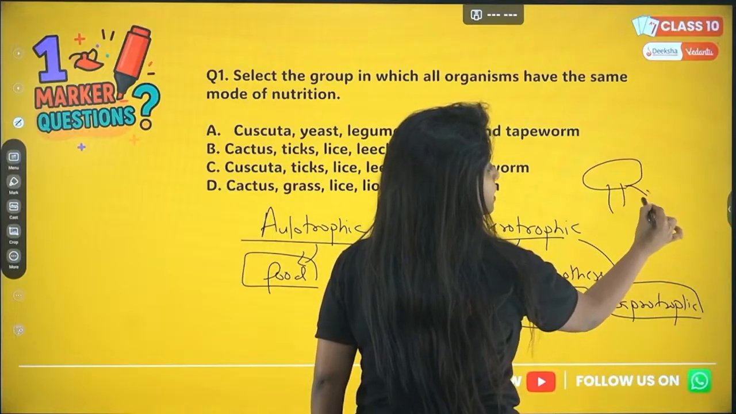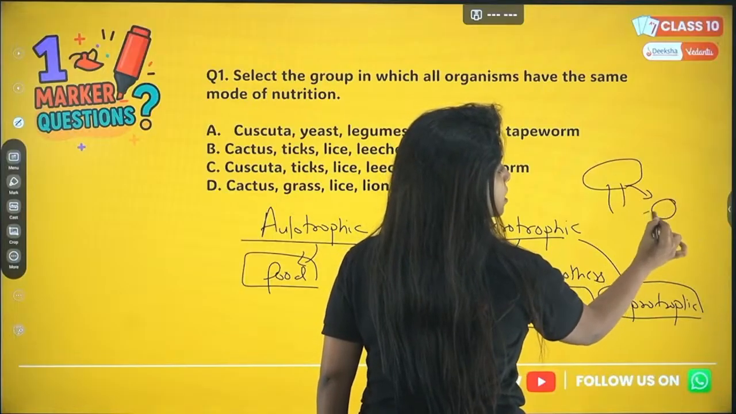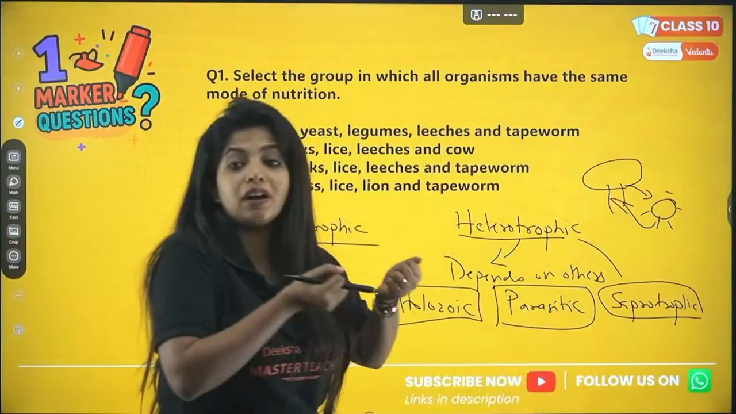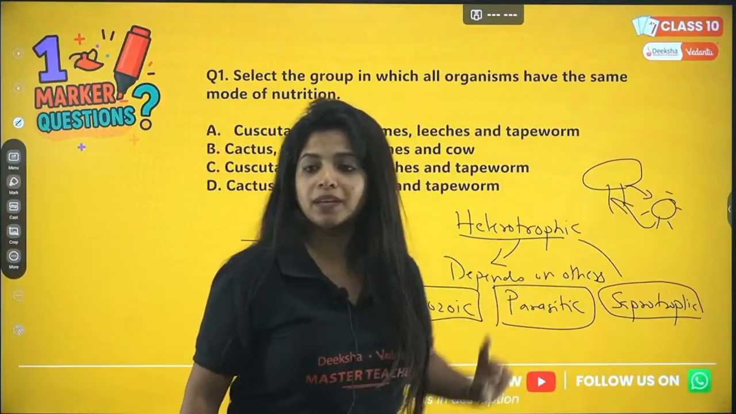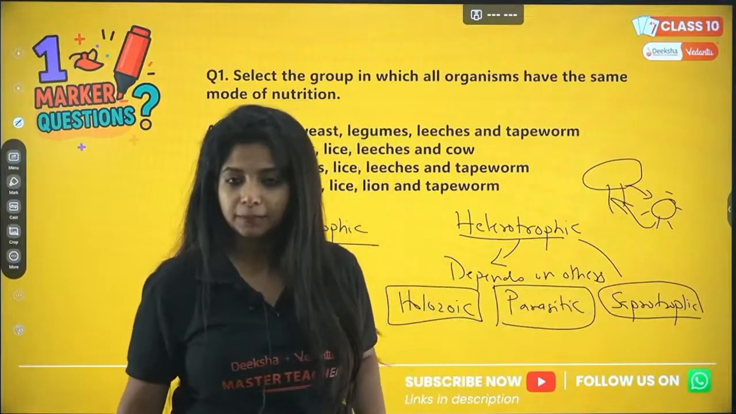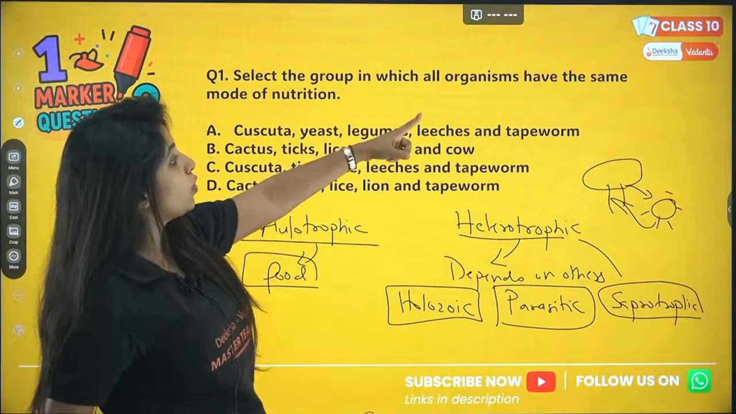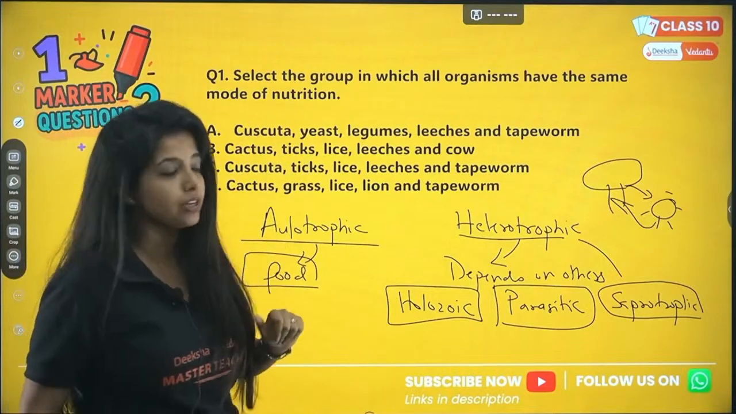It releases certain enzymes and breaks down the food outside itself, and whatever important nutrients are there are absorbed. But the breakdown of food is happening outside. So that is saprophytic. So you know the basic thing about nutrition. Now you have to tell which of these organisms have the same mode of nutrition.